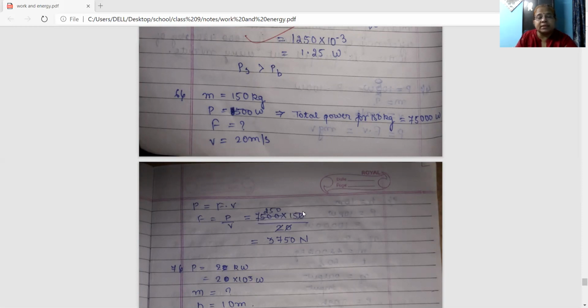You can directly write 75,000 and divide it by velocity, that is 20. Here 150 into 500 is taken. So instead of this, you can write 75,000 directly and divide it by 20. Cancel it, simplify it, you will get 3,750 Newton.